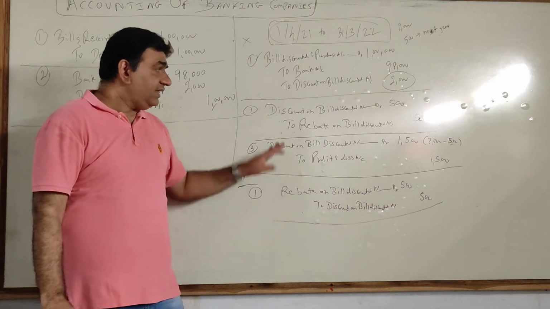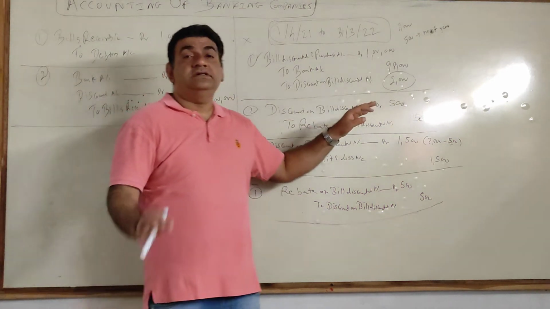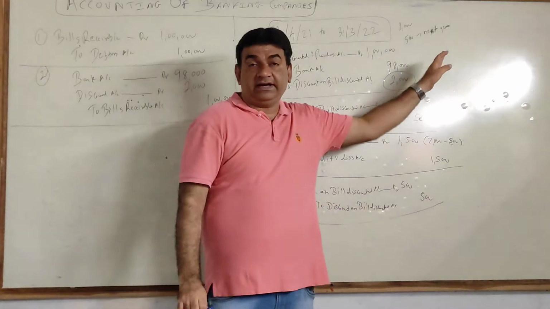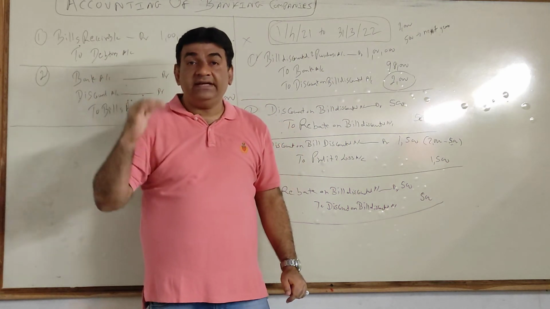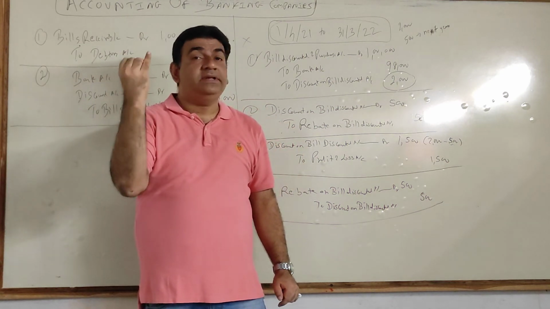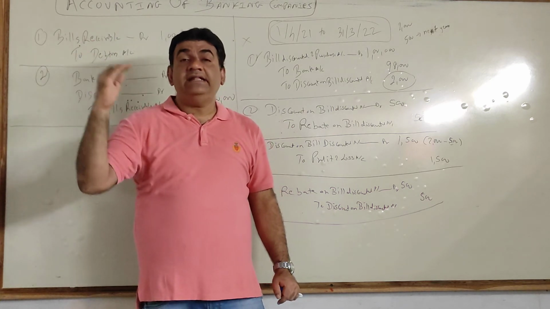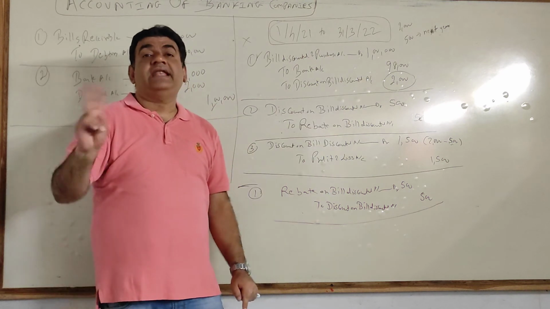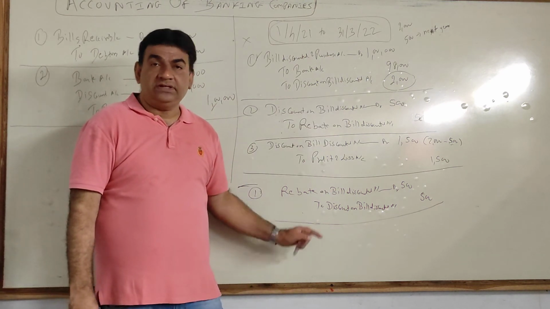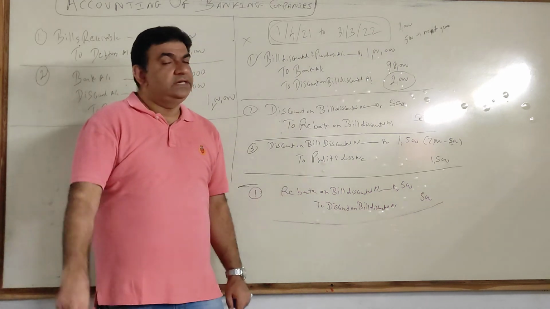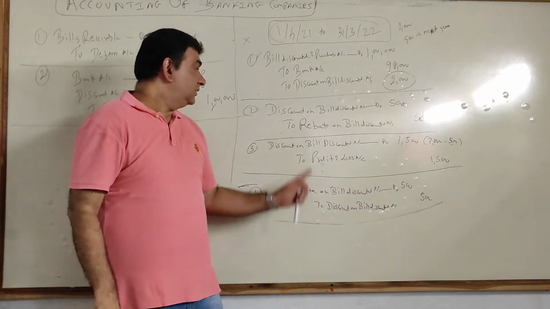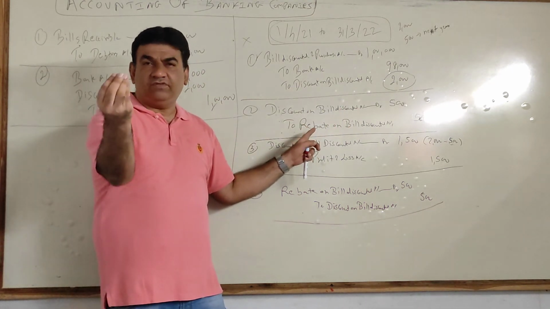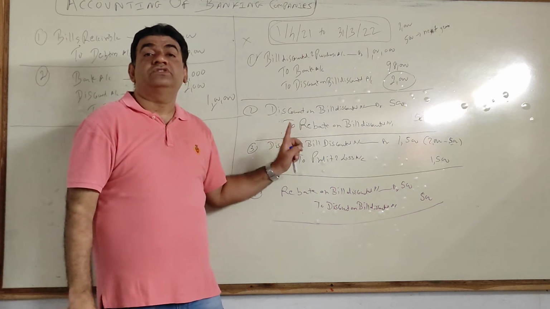Now here there will be three things. First, the most important part, calculation of rebate. Here I gave you 500 straight away. We have to first calculate the rebate of the current year. That will be the first one. After calculating the rebate, you will have to pass these 4 entries, and after that you will have to make ledger accounts. In your syllabus for this part, you just have to make 2 ledger accounts: one is discount on bill discounted and the other is rebate.